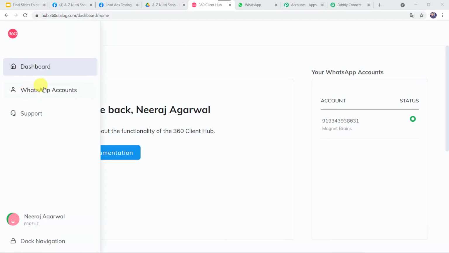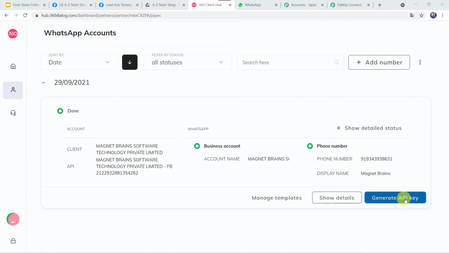Here we have to come to this WhatsApp accounts and here we can find the Generate API Key option.